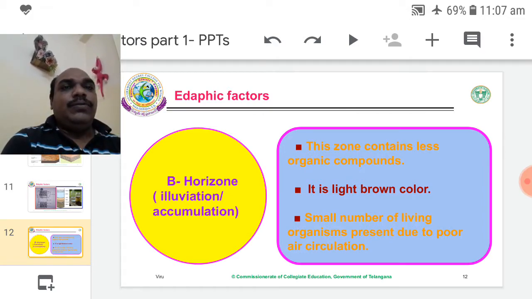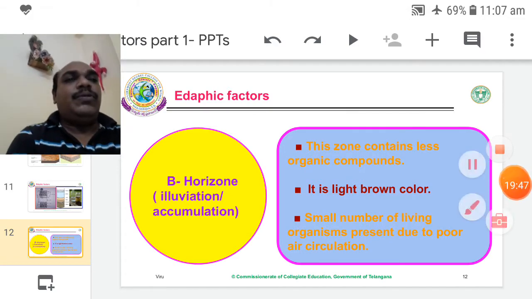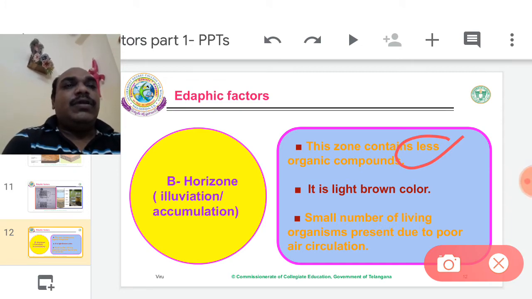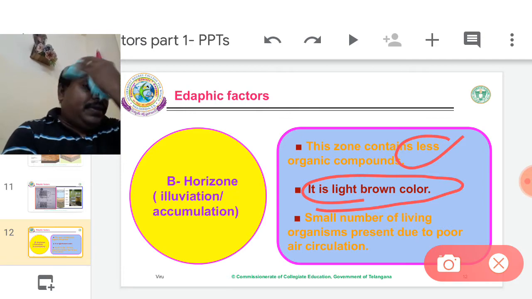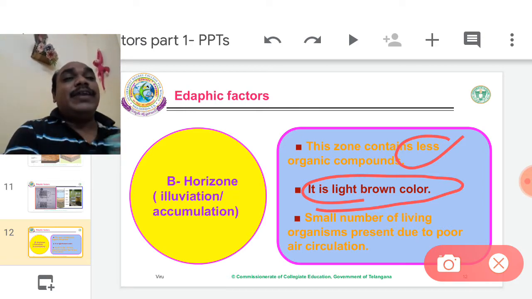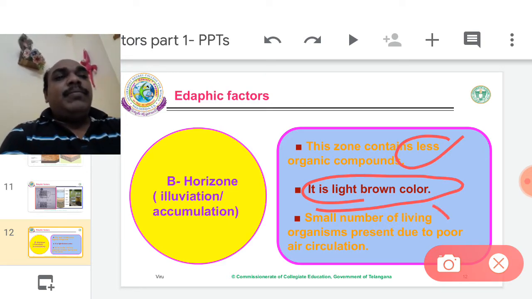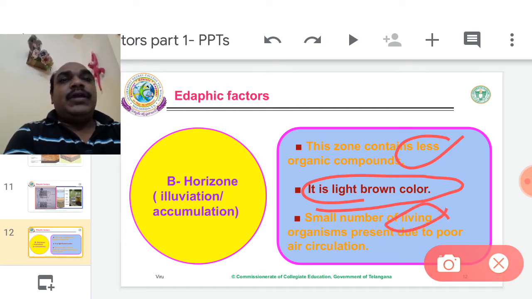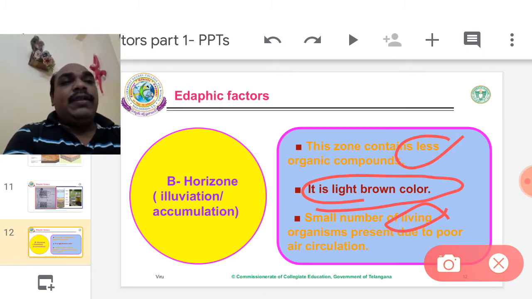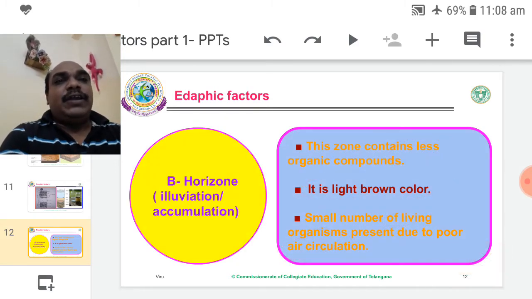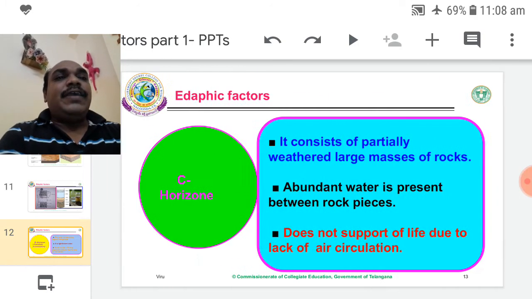Now B horizon, eluviation or accumulation zone. This zone contains less organic matter. B horizon is light brown in color because mineral nutrients are very few, therefore the color is light. A small number of living organisms are present because of poor air circulation, so the oxygen levels are very low in B horizon, therefore living forms are very few.